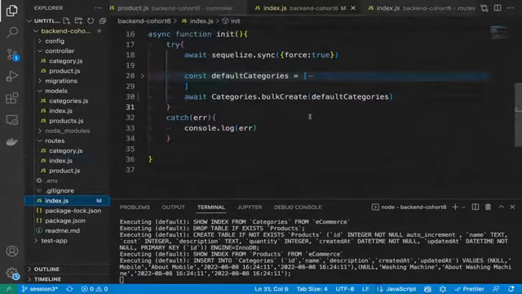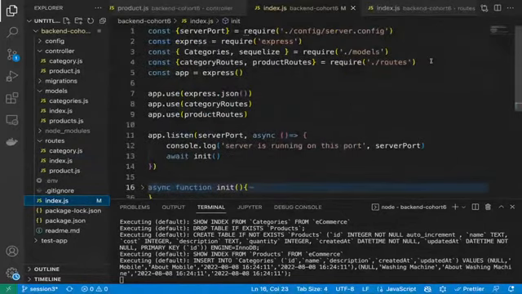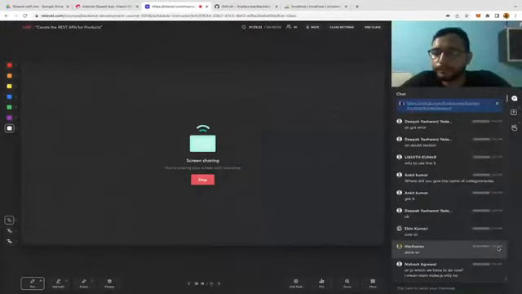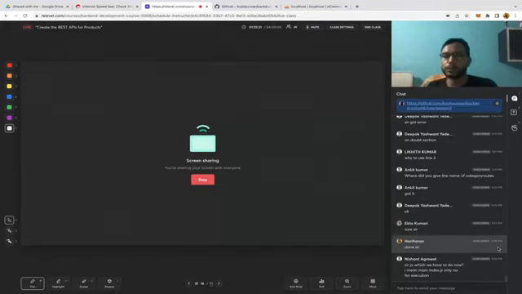Then in our main index.js file, on the top, you can see we have just imported all those category routes, product routes from routes index.js, and then using in app.use. So that's what we need to do. Yes, you just need to run main index.js, node index.js.